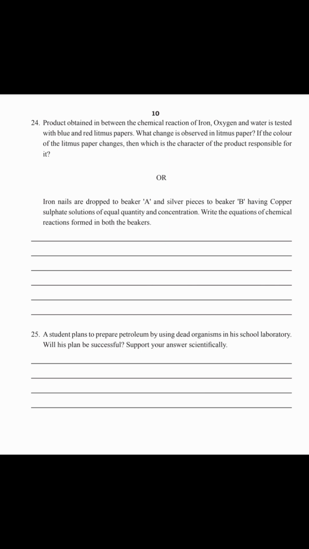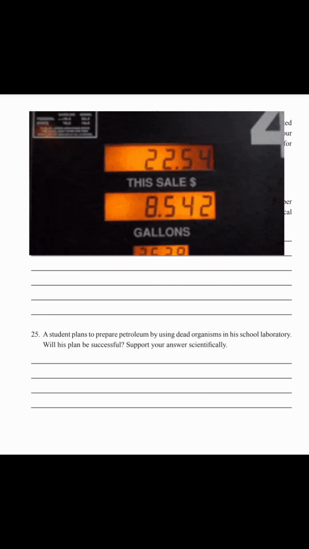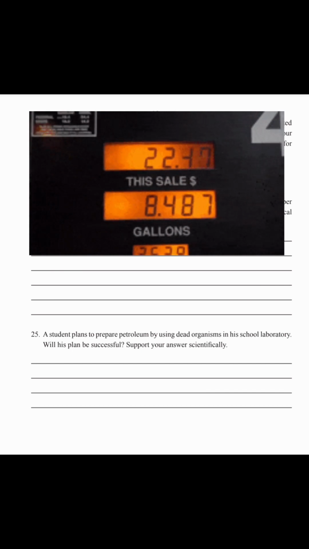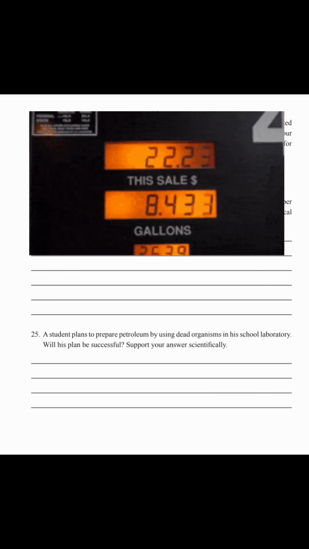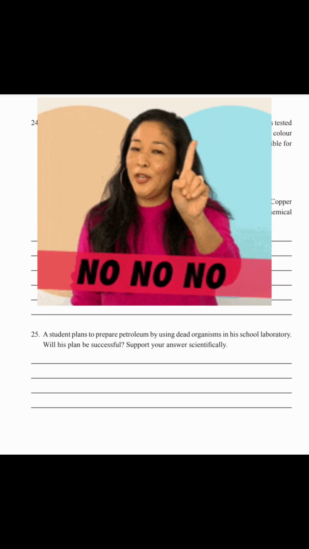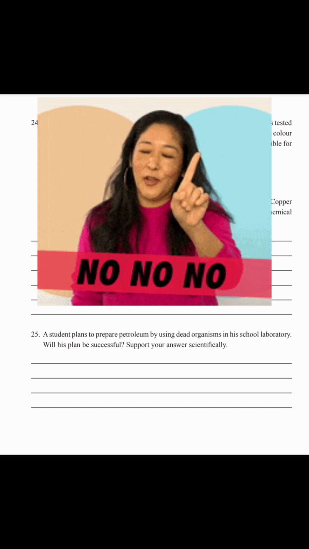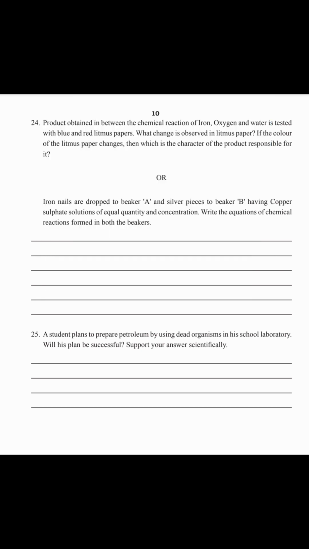A student plans to prepare petroleum by using dead organisms in his school laboratory. Will his plan be successful? Support your answer scientifically. No. The student cannot be successful because coal, petroleum and natural gas cannot be synthesized in a laboratory or artificially in a short period of time. It will take millions of years to convert into fossil fuels.